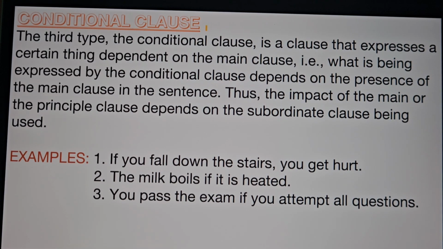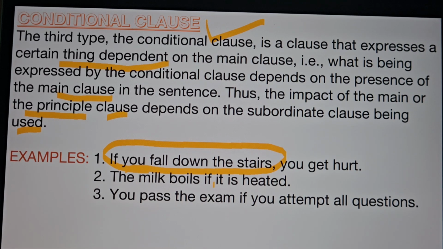The last one, the third type, the conditional clause. It is a clause that expresses a certain thing dependent on the main clause. That is, what is being expressed by the conditional clause depends on the presence of the main clause in the sentence. Thus, the impact of the main or principal clause depends on the subordinate clause being used. Let's see the example. If you fall down the stairs, you get hurt. So this particular sentence is a condition.